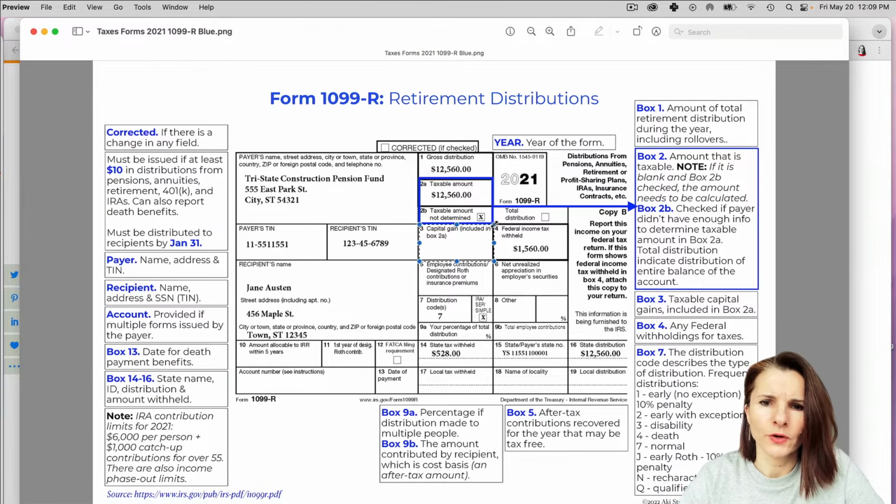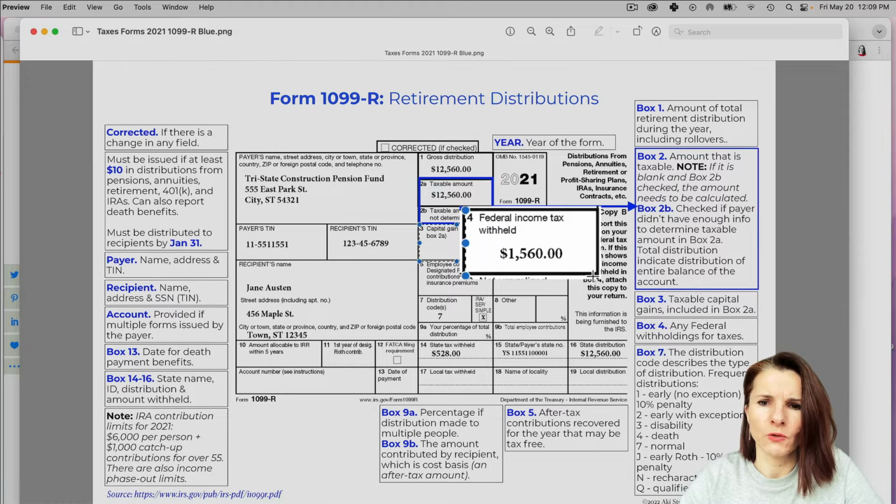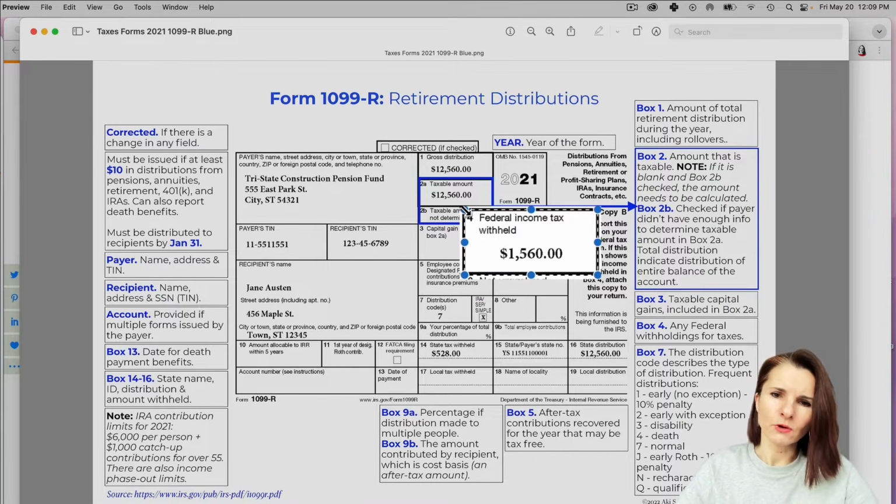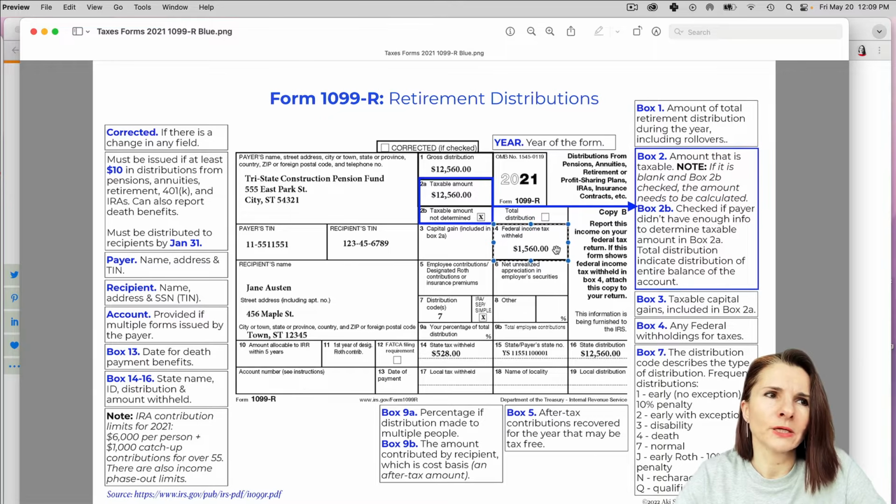Now, box 4 is the total withholding that you have had. So, do you have to withhold? So, if it's a direct rollover, you roll over your retirement plan from one account to another, and it's an allowed rollover, because not all rollovers are allowed, then you shouldn't withhold because you're not taking that money yet. You're basically just moving it to another account.